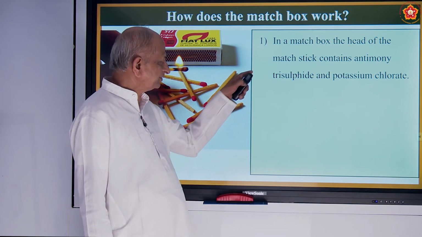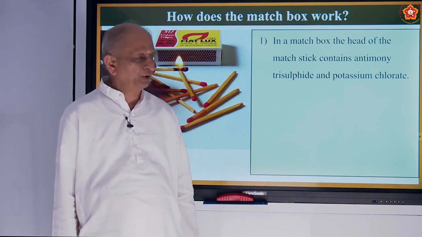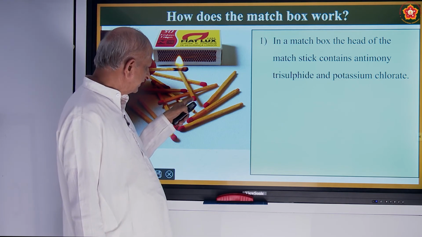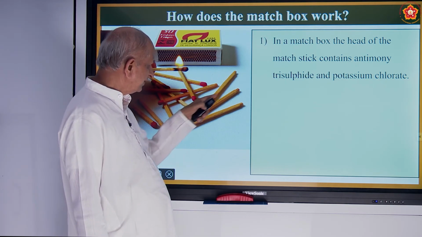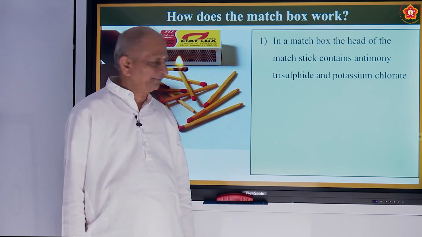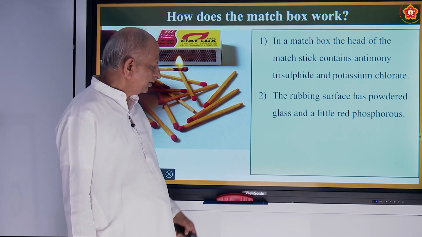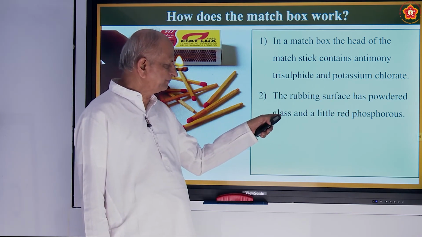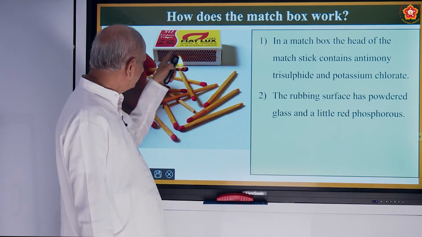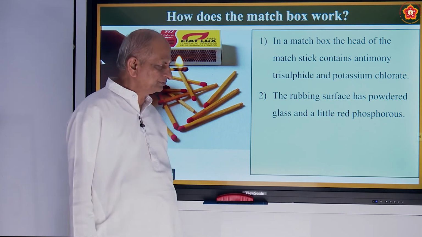So in a matchbox, the head of the matchstick contains antimony trisulfide and potassium chlorate. Here this red color is due to red phosphorus. Together with that you have antimony trisulfide and potassium chlorate. So the rubbing surface has powdered glass and a little red phosphorus. Here there will be glass pieces, as I was just now telling you, and red phosphorus also.